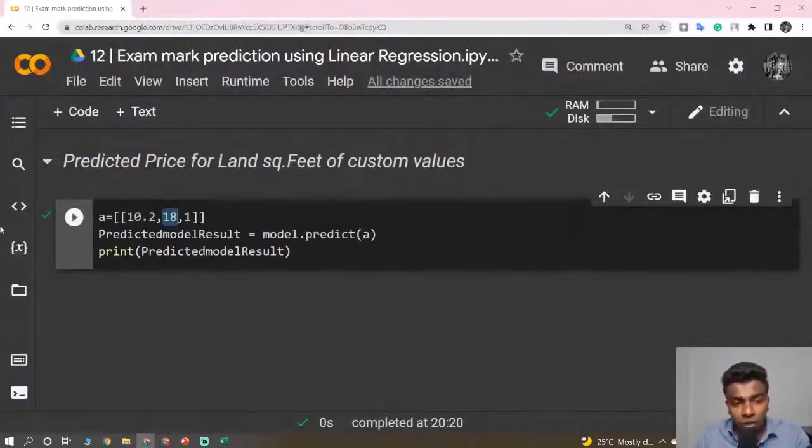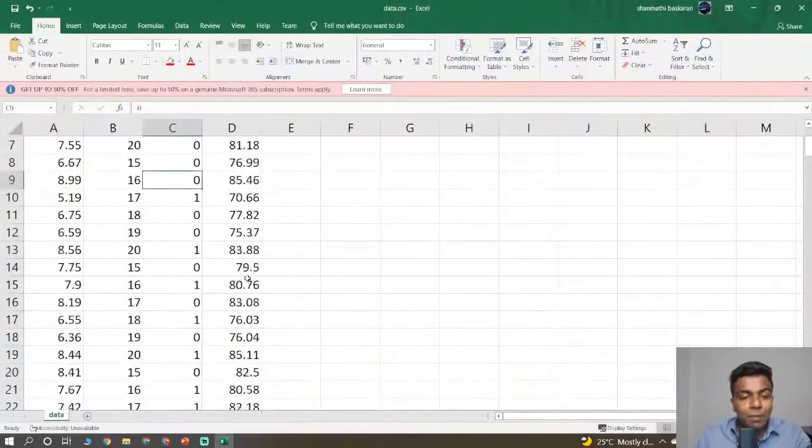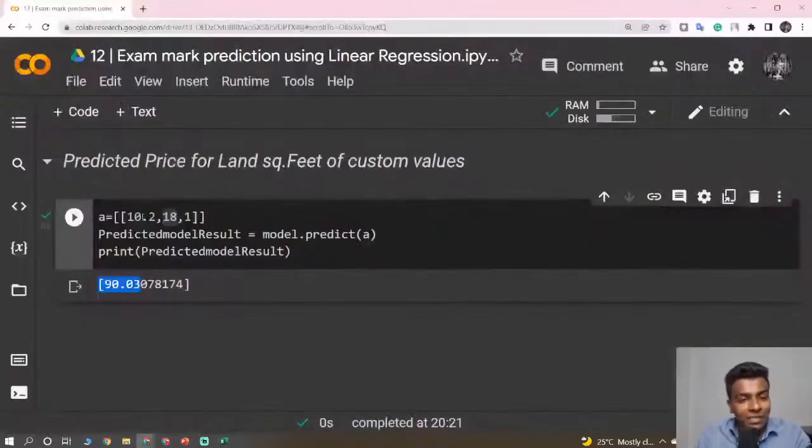Like my model.predict of a, so it is going to give me the mark of the person. You just see here, 90.03. So that is going to be the mark of the certain person, because the study hours are high, the age is 18, and the person is also having the internet. So based on these 3 features, it has given the result, 90 marks.